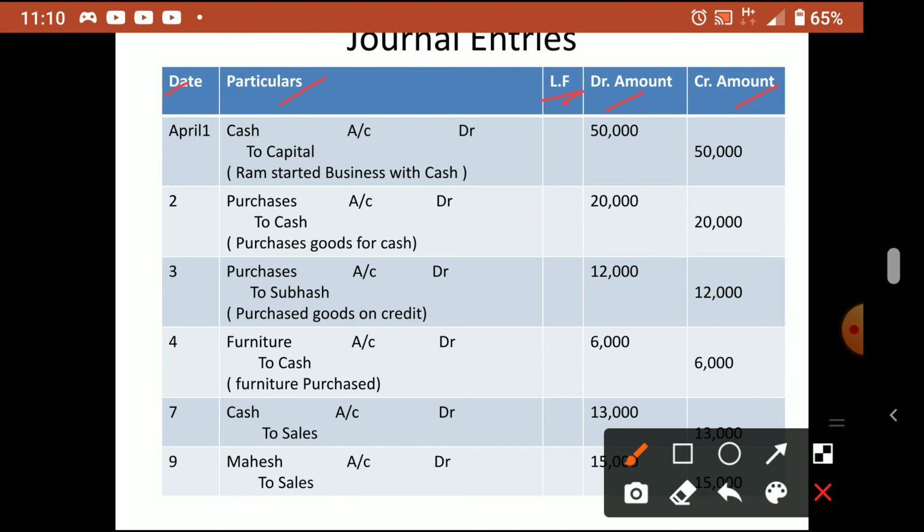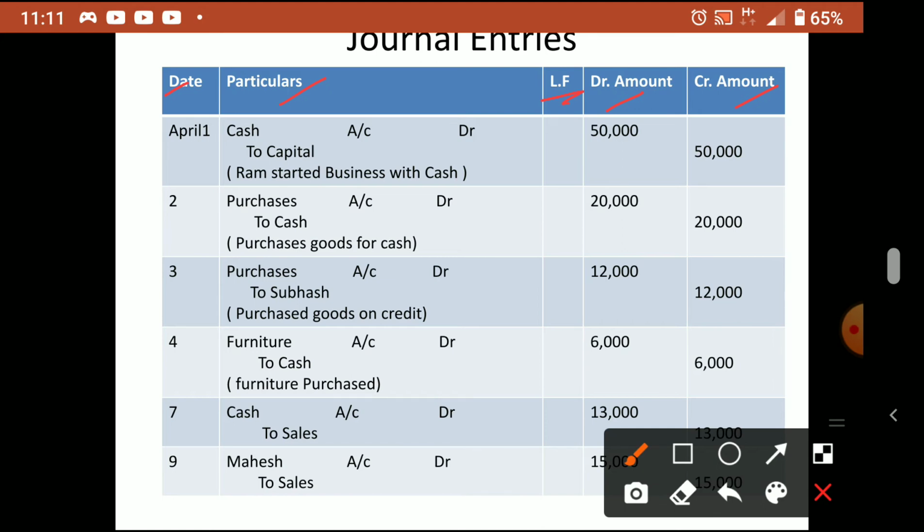Once you understand journal, then only you will be able to write ledger. Journal is the basic thing. If you are able to write the journal for any transaction, then it is a very big success. After this, whatever you study will be very easy for you if you thoroughly understand how to write the journal, because identification of debit and credit is the most important thing. If you identify correctly what is debit and what is credit, then it is very useful and beneficial for you. Then no tension afterwards.